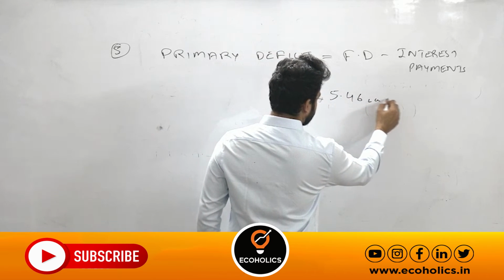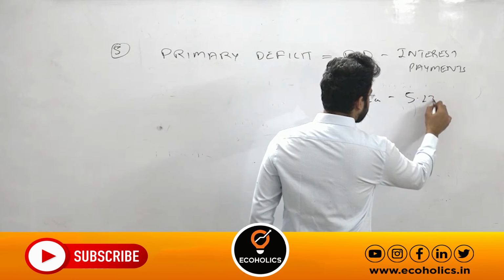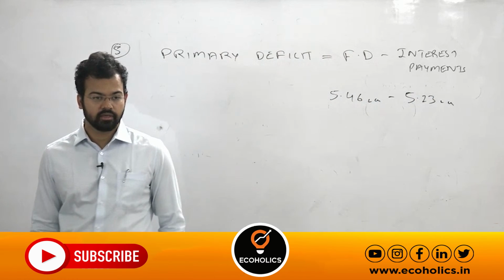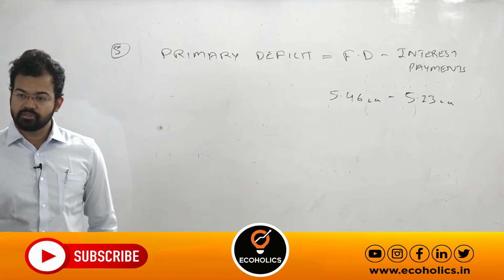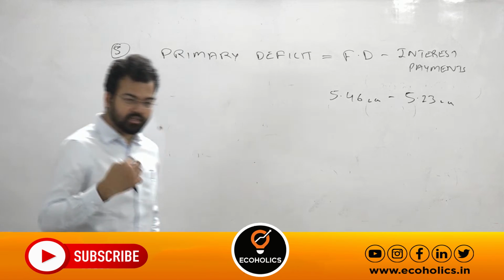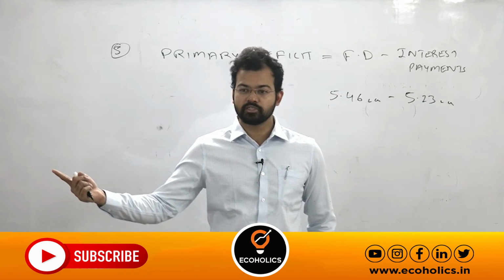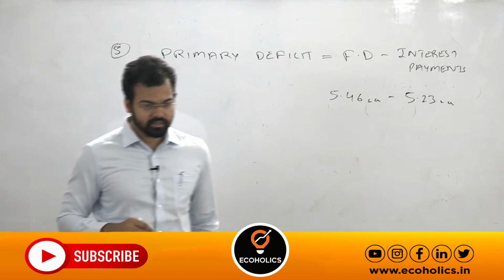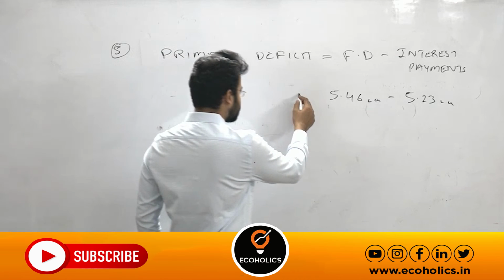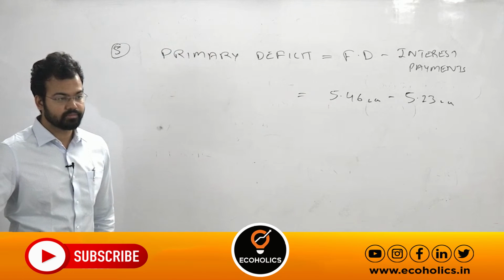5.46 lakh crores. And among this, 5.23 lakh crore is the interest payment. It means we are borrowing just to repay another loan. If you have taken a loan from HDFC but you are not able to pay back, you take another loan from SBI just to pay back your loan in HDFC. That's the same thing. So it means a high primary deficit and a low primary deficit. Which one is good?